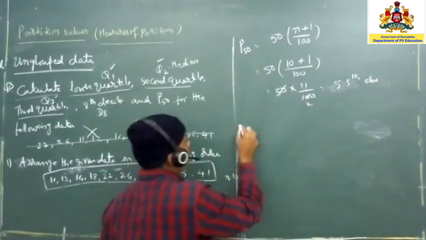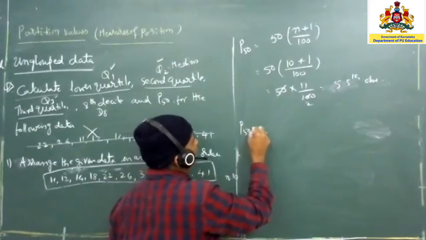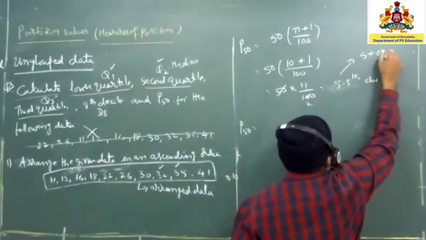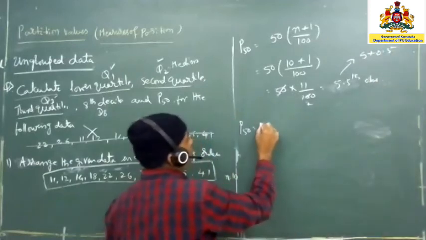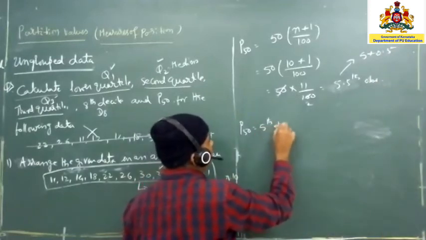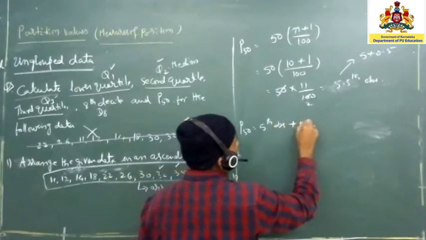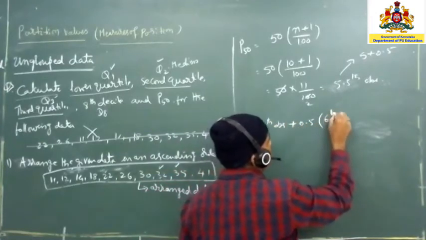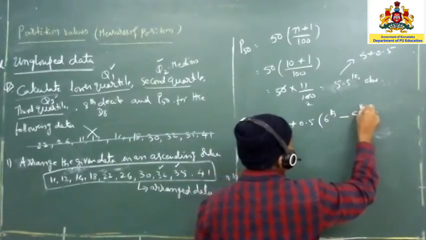So now how are we going to write up? As usual, P50 is equal to, this can be written as 5 plus 0.5. So the fifth observation plus 0.5 into the 1 extra I said for this, so the sixth observation minus the fifth observation.